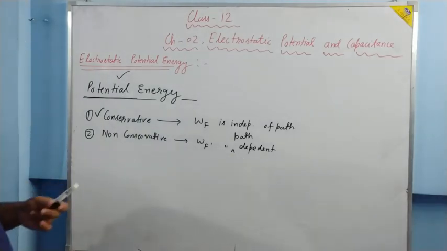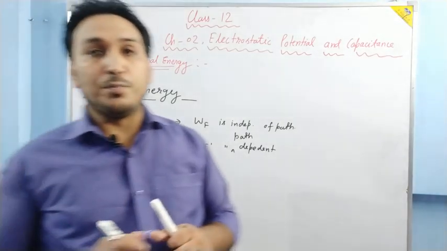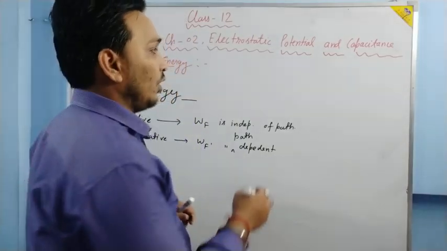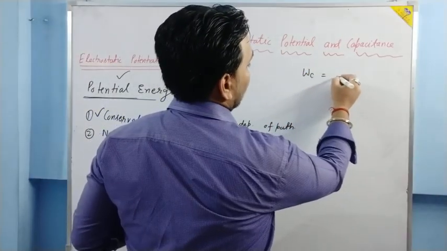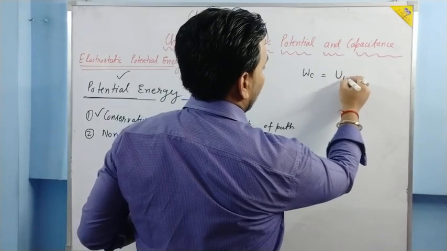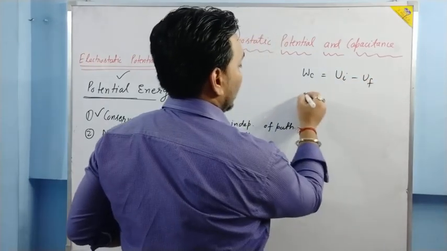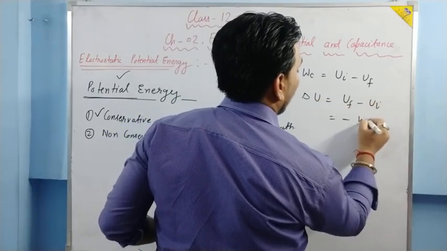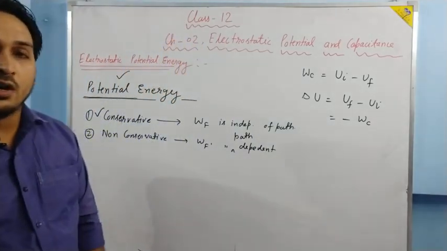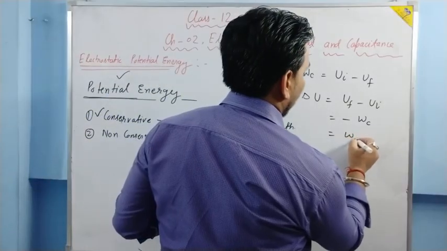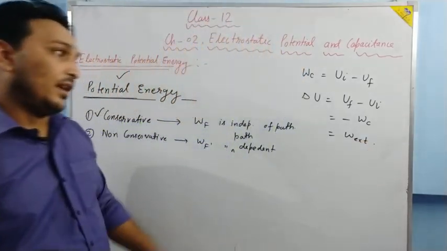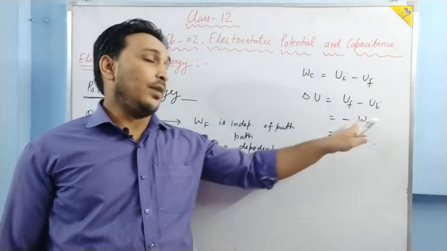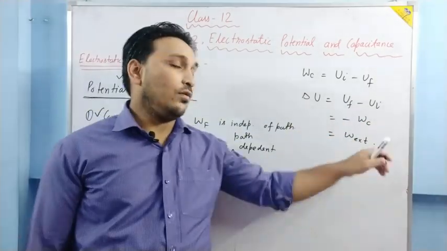And whenever a force is conservative in nature, then we study this concept which is called potential energy. Potential energy is energy which is contained by a system due to specific positions. And for a conservative force, we know that work done by a conservative force is the change in potential energy, that is U initial minus U final. So for the change in potential energy, delta U, which is U final minus U initial, we take minus times the work done by the conservative force, which is equal to the work done by the external force.